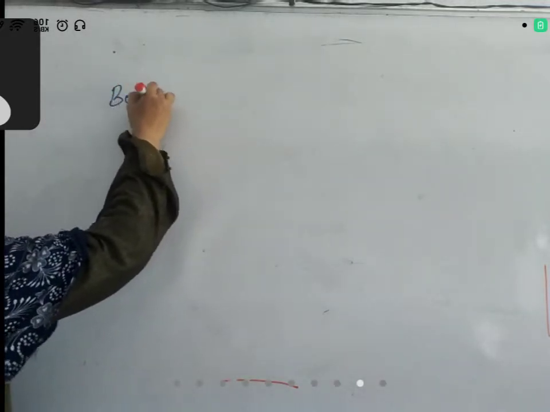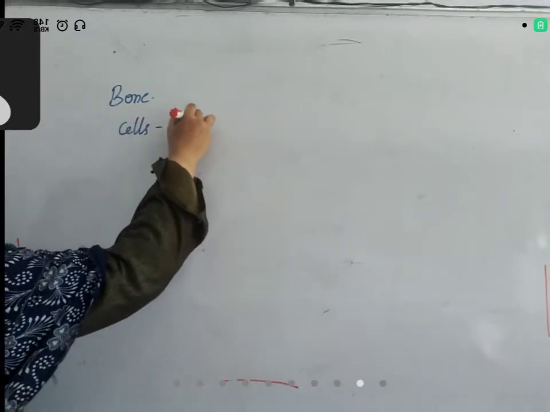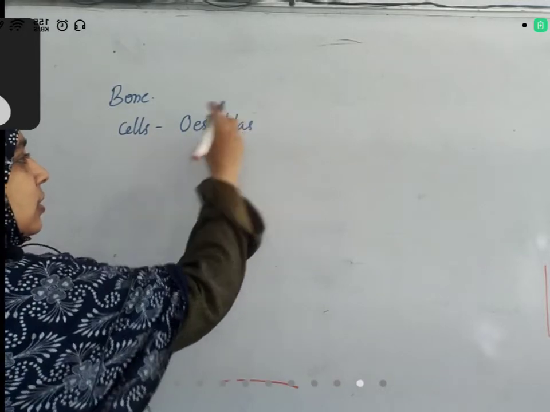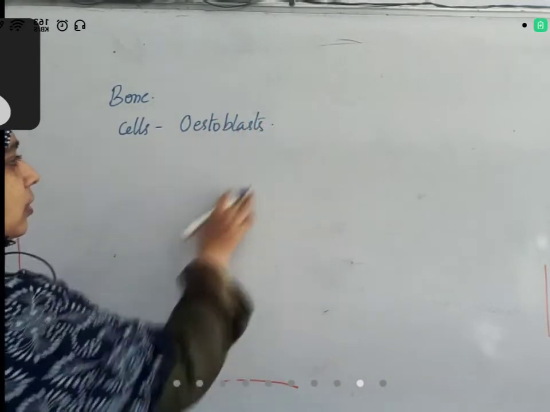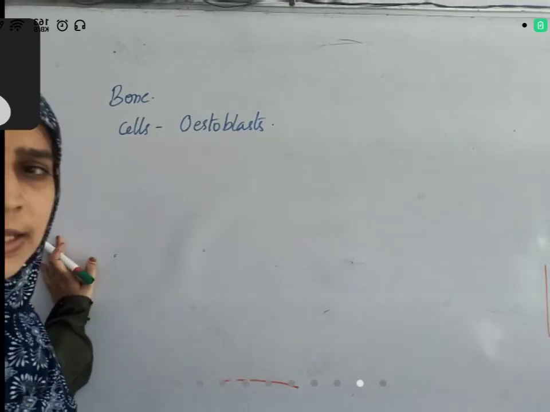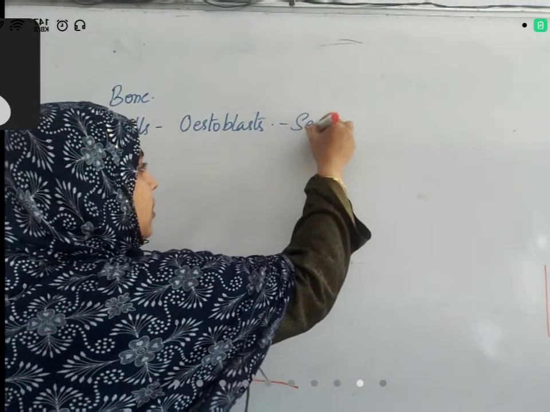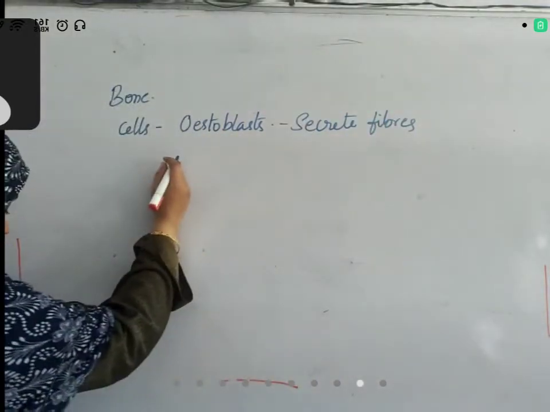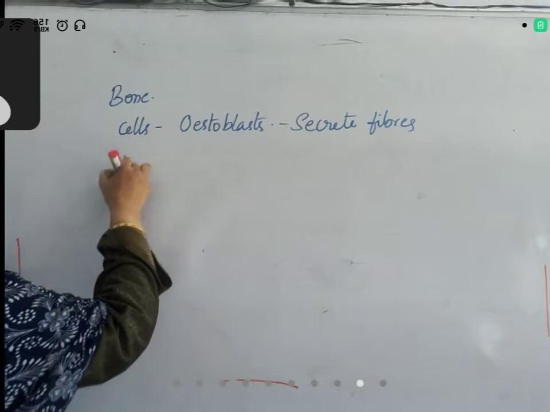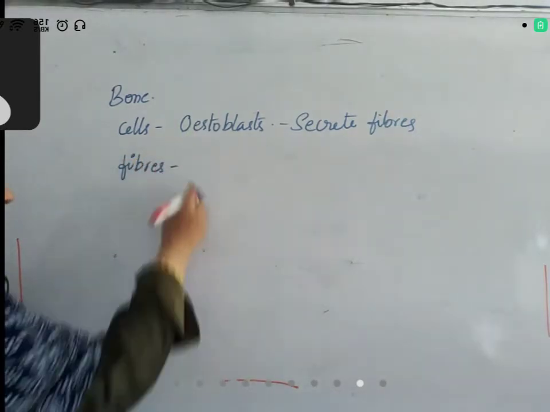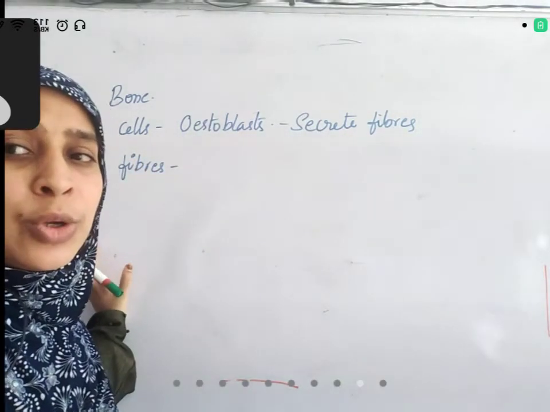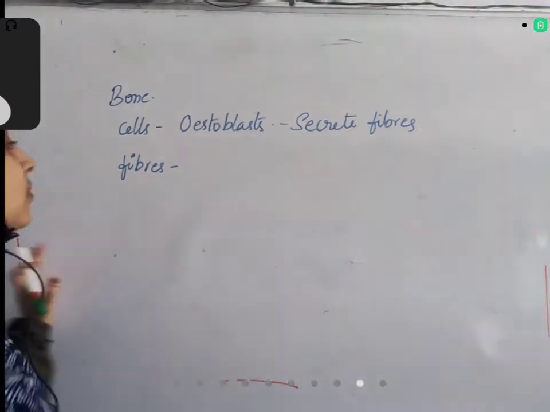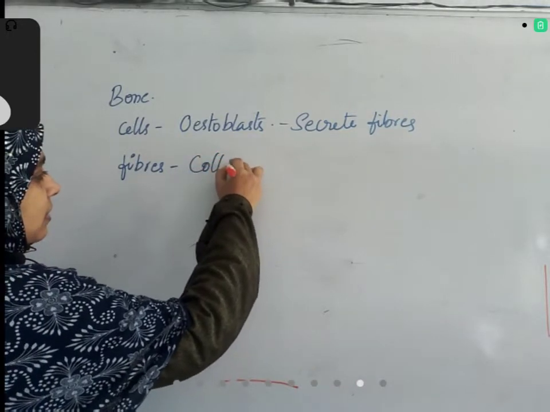Bone is composed of cells called osteoblasts. These cells secrete fibers. Which fibers do they secrete? Bone is not a flexible tissue, it's a tough tissue. So what do you think the fibers present in this are? Elastic fibers or collagenous fibers? Here also collagenous fibers are present.